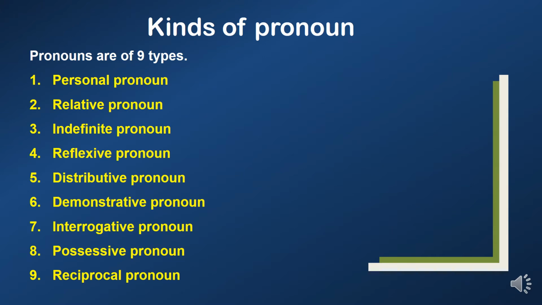Now, let us see what are kinds of pronouns. Pronouns are of 9 kinds: personal pronoun, relative pronoun, indefinite pronoun, reflexive pronoun, distributive pronoun, demonstrative pronoun, interrogative pronoun, possessive pronoun, and reciprocal pronoun. Now, let us see one by one in detail with examples.